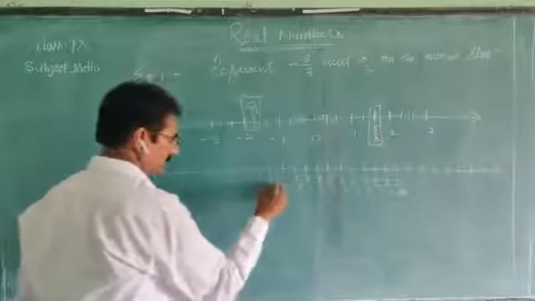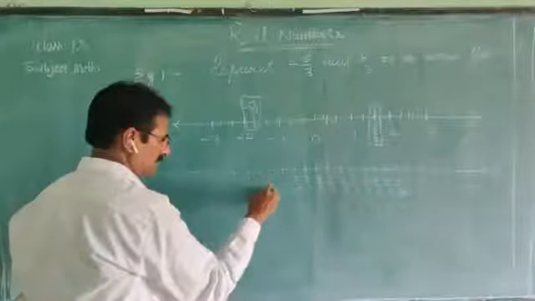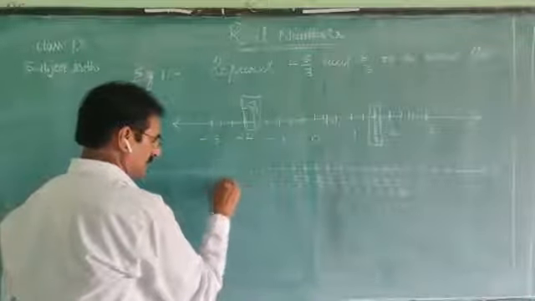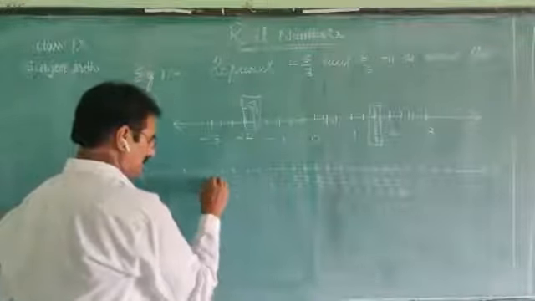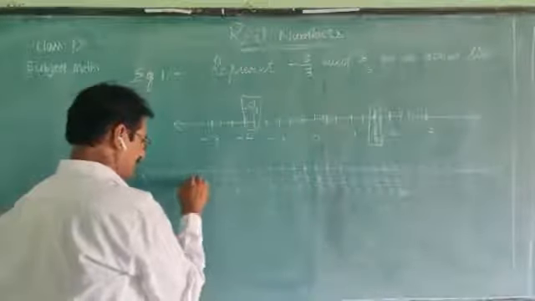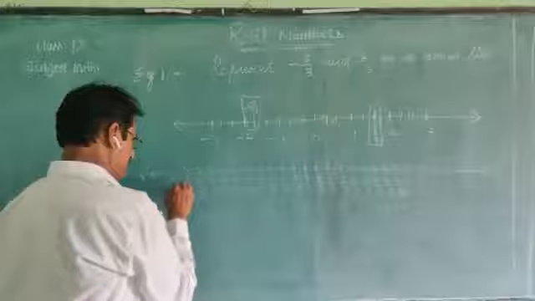This side, minus 1 by 3, minus 2 by 3, minus 3 by 3, minus 4 by 3, minus 5 by 3, minus 6 by 3, minus 7 by 3, minus 8 by 3, minus 9 by 3.